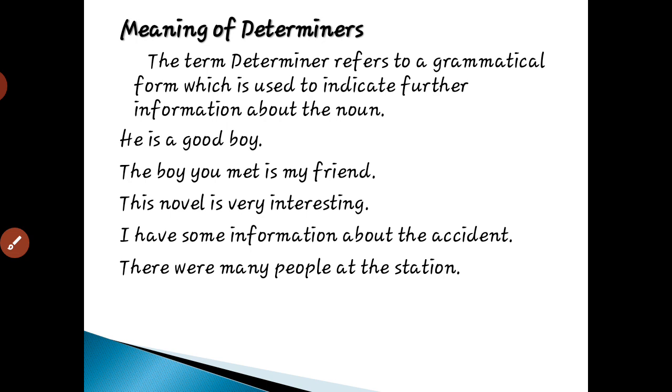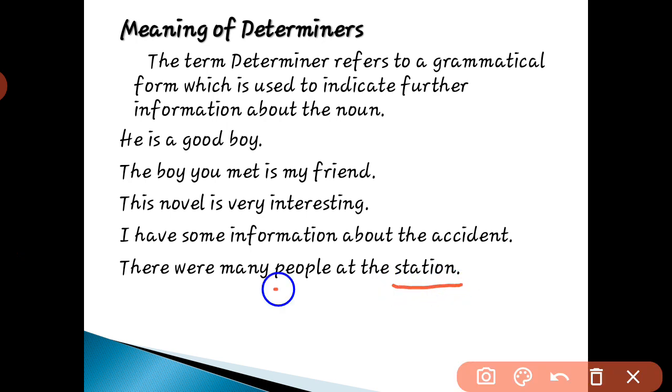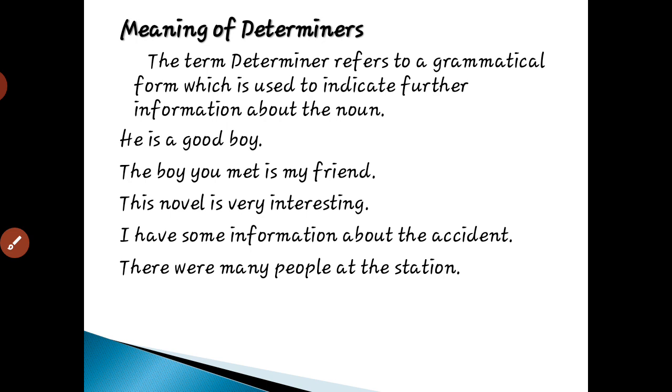Then, there were many people at the station. Once again in this sentence we have two nouns. One is station, another is people. And here many and the are the determiners. So the simple thing to understand about determiners is that a determiner always comes before a noun. In a sentence, if you identify the noun, whichever word is there before that noun is the determiner.